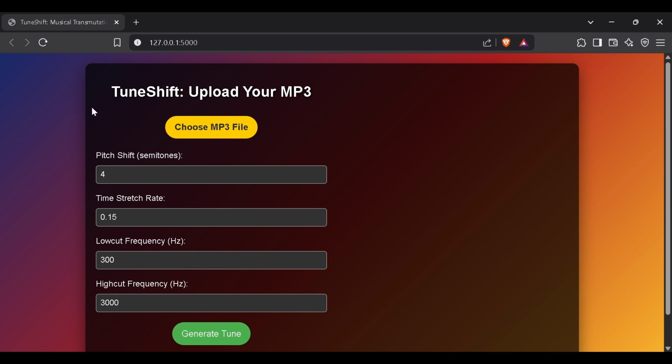So, the web page includes a button to choose an MP3 file, and there are certain parameters which are pitch shift, time stretch rate, low cut and high cut frequencies. With these parameters, we will be doing audio processing, which is the initial step. So you can choose an MP3 file from your local storage. I can select one of the MP3 files, give certain parameters, and click on generate tune. This transformation is guided by specific user-defined parameters as we mentioned here.